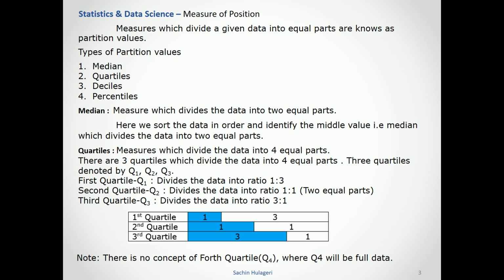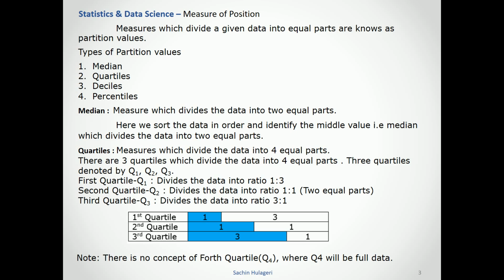Measures which divide a given data into equal parts are known as partition values. These measures divide the whole data into an equal number of partitions. There are 4 types of partition values: median, quartiles, deciles and percentiles. Let's see one by one. What is median?